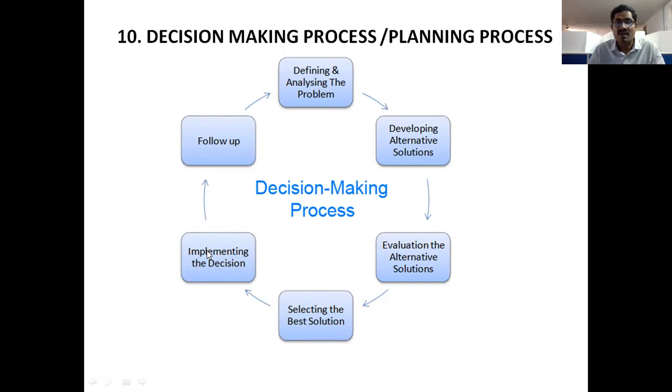After completion of implementation, we do the follow up. Follow up means controlling. Follow up means cross verification, cross checking of the actual implementation and the planning. So I identify the gap between these two and take remedial actions. That is called follow up. Follow up means controlling or checking.